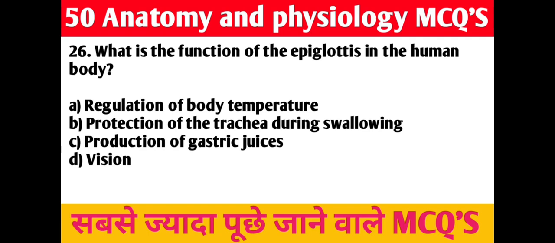C. Production of gastric juices. D. Vision. Right answer is B. Protection of the trachea during swallowing.